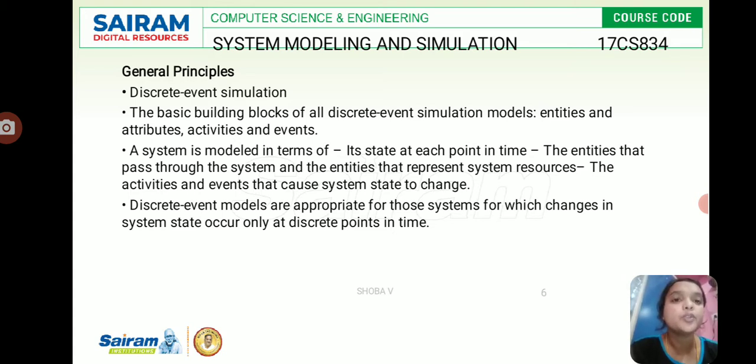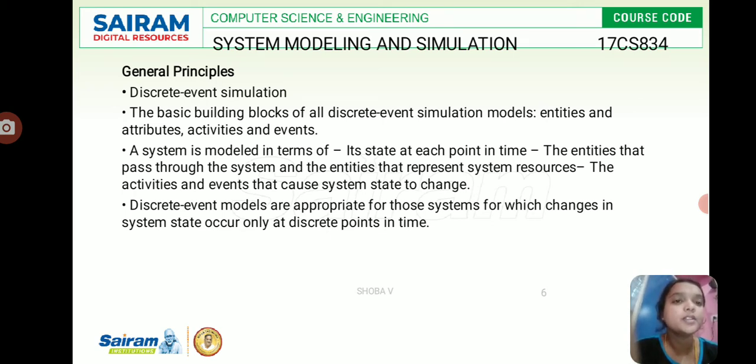And attributes. An attribute is nothing but a property of an entity, or a characteristic of an entity. For example, if you are going to study a bank or a hospital, the patients are the entities, and the admission of patients and discharge summaries are the characteristics or properties of the entities. Then activities and events. Activities, for example in a bank, withdraw and deposit, everything comes under activities.